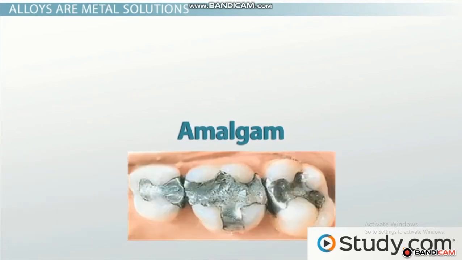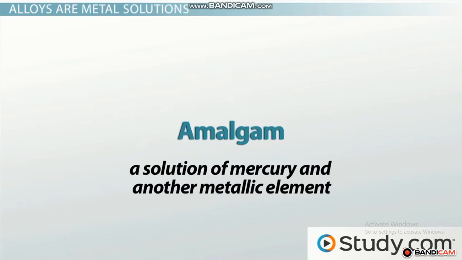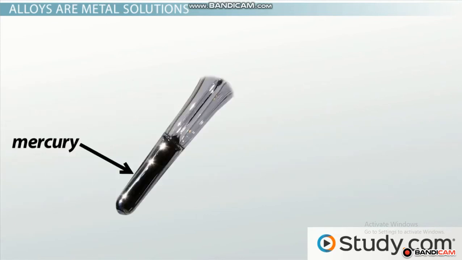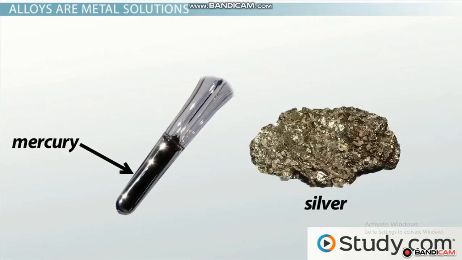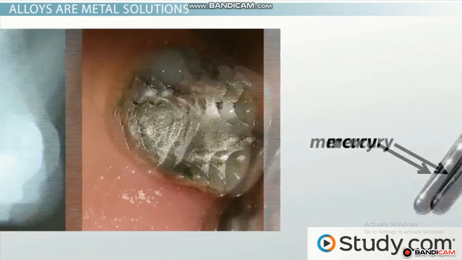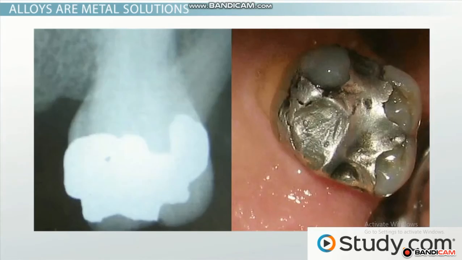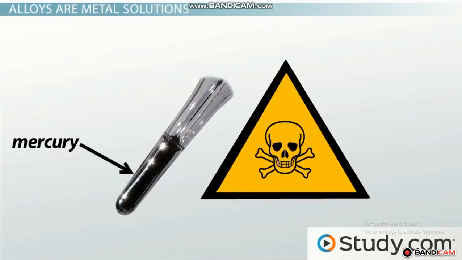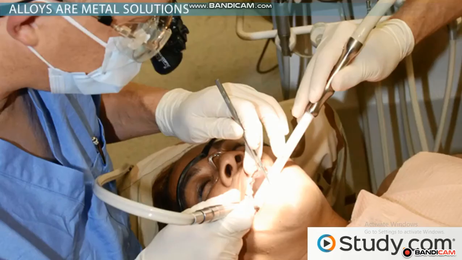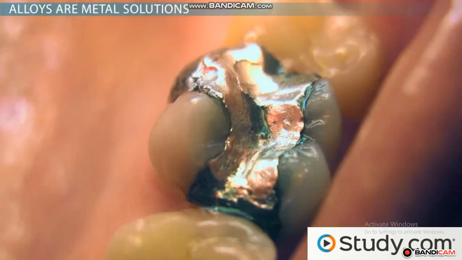An amalgam is a type of alloy that you may be familiar with if you've ever had a filling put in your tooth. This is a solution of mercury and another metallic element, such as silver. Mercury is liquid at room temperature, and when initially mixed with silver, it creates a very soft but solid solution. The amalgam is put into the cavity in your tooth, and after a while, the mercury works its way out of the solution, leaving the silver behind as a solid filling. Mercury is quite dangerous, though, so many dentists have stopped using amalgam fillings in order to avoid the risk of mercury leaching from the filling and into your mouth.